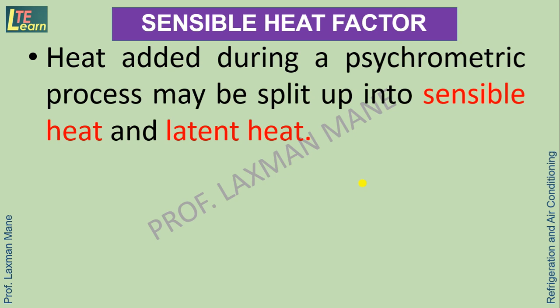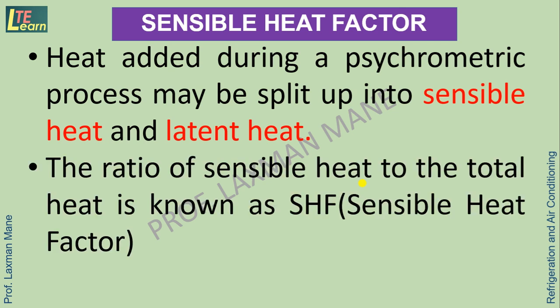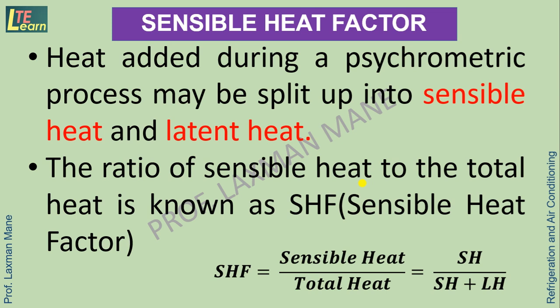Heat added during a psychrometric process may be split up into sensible heat and latent heat. The ratio of sensible heat to the total heat is known as sensible heat factor. So, sensible heat factor is given by a mathematical formula: SHF is equal to the ratio of sensible heat to total heat. Further, it can be expressed as the ratio of sensible heat to total heat, meaning the summation of sensible and latent heat.